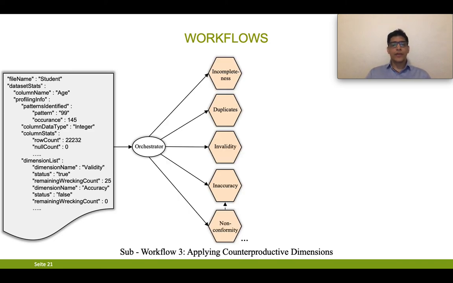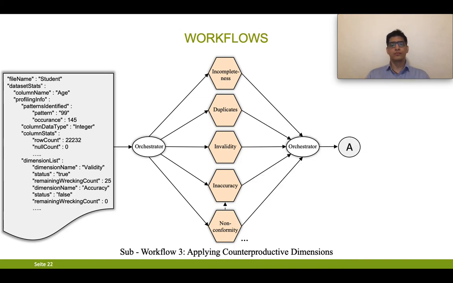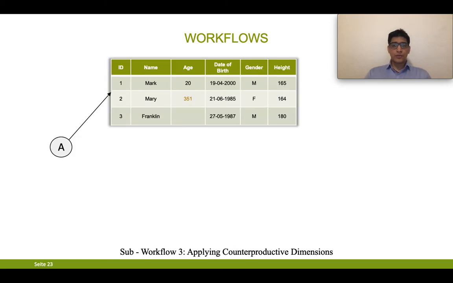Then, based on the status, true or false, for each and every column, these microservices are executed. And then the output is again provided to the orchestrator. So what is the output? First output is the unclean data set. That means whatever quality dimensions are applied in a counterproductive manner on the data set, we are getting an unclean data set at the end. Along with that, the transformation steps that have been executed are also logged.